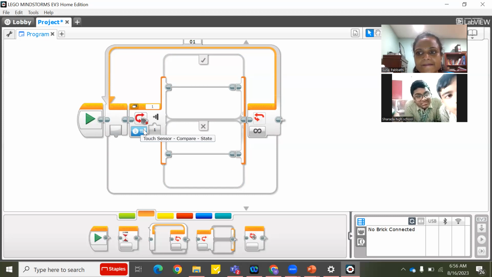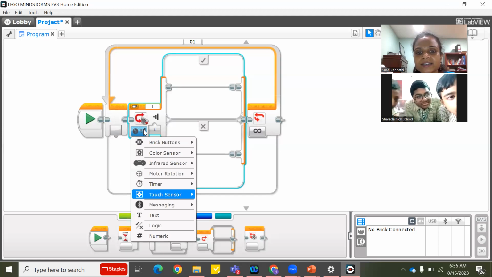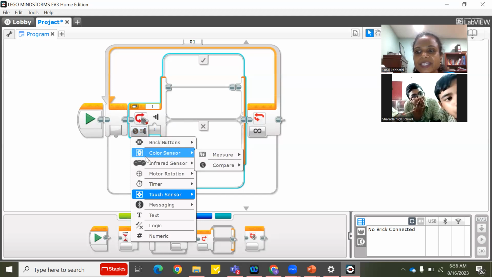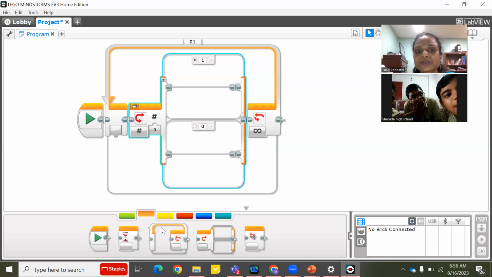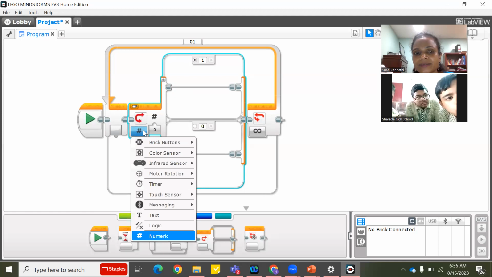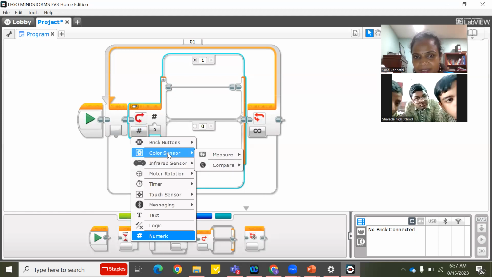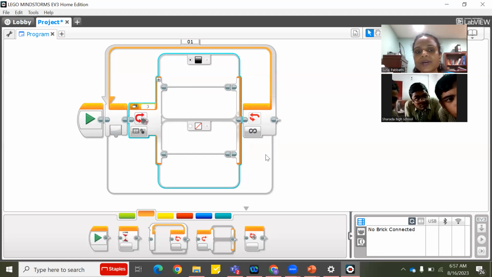Any color, ma'am. What should I select here? Color sensor, ma'am. Then why did you select numeric value? If you use color sensor, you shouldn't take numeric value over here. Color sensor. Okay. Measure mode, ma'am. Then color. You understood why we are not taking numeric here?